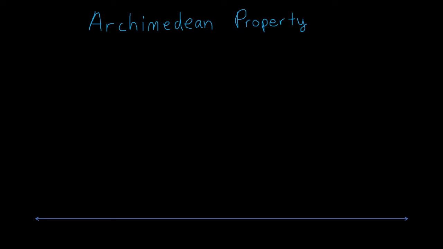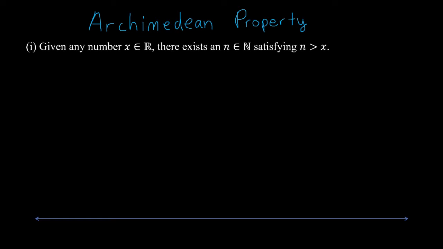In this video, I want to go about proving the Archimedean property, which I'll define in two parts here for us. For this first part, given any real number x, there exists a natural number n such that n is greater than x.